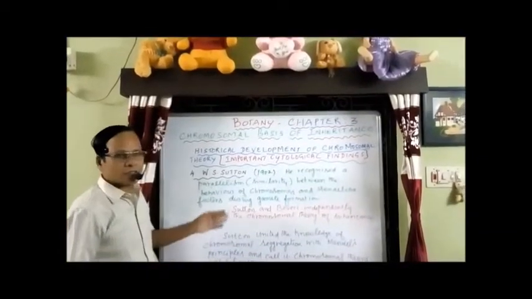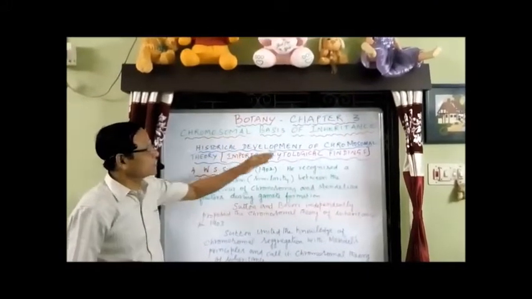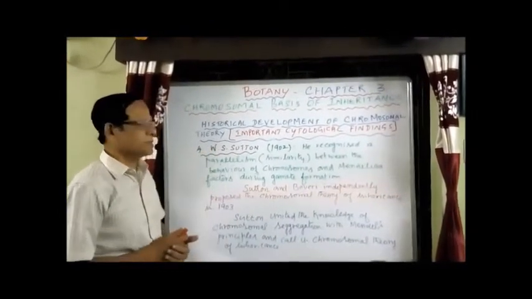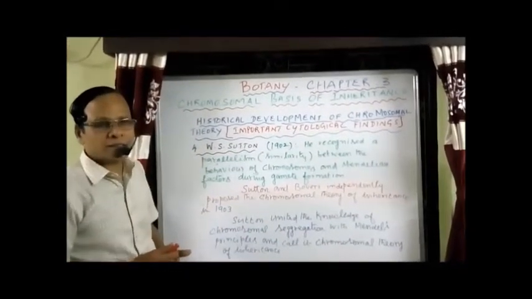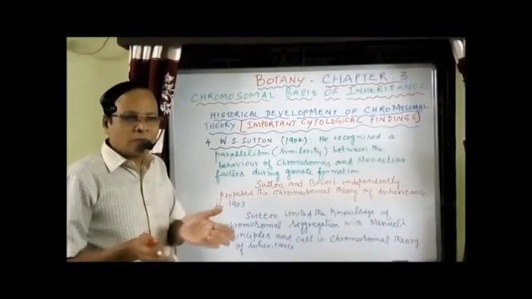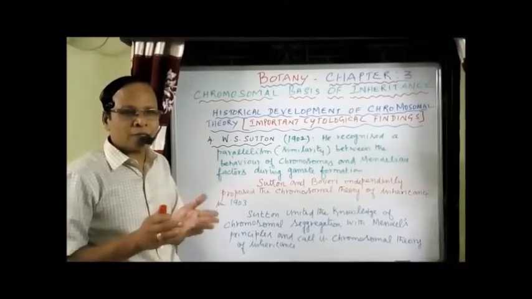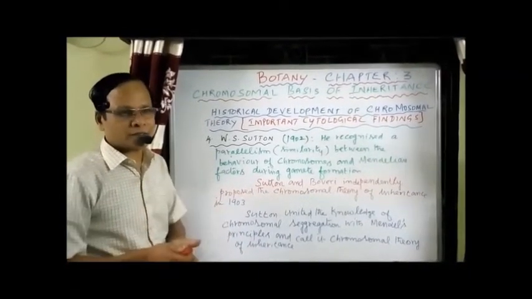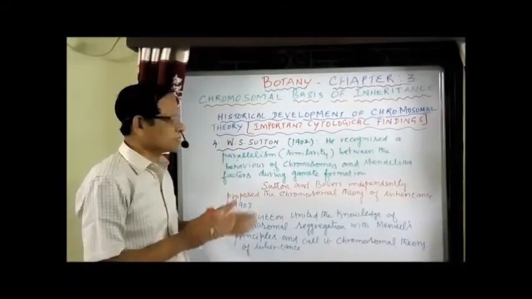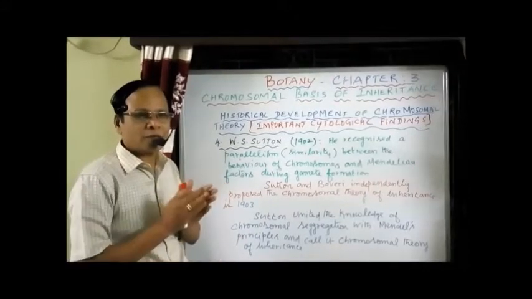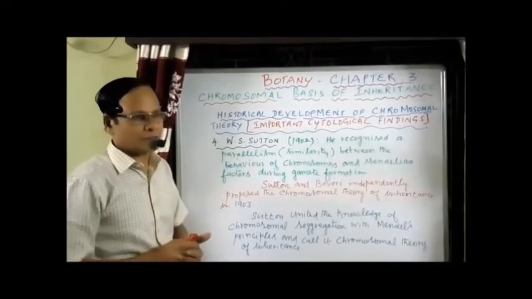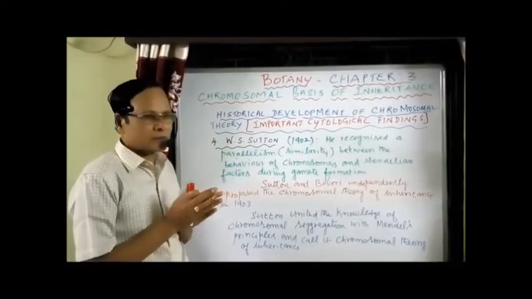Another person who is related to what we call the chromosomal basis of inheritance or chromosomal theory of inheritance is W.S. Sutton. In 1902, he recognized a parallelism, that is nothing but the similarity, between the behavior of chromosomes and Mendel's factors, the Mendelian factors. He just identified this similarity, otherwise called parallelism, between the behavior of chromosomes and the Mendelian factors during gamete formation. So both together act as one unit.